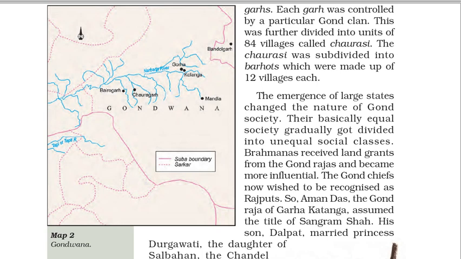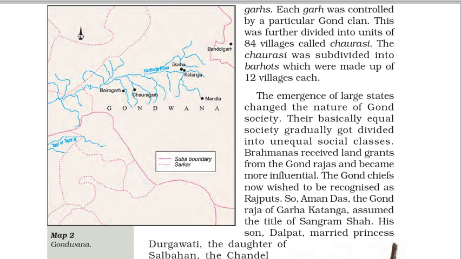Map 2. Gondwana. The emergence of large states changed the nature of Gond society. Their basically equal society gradually got divided into unequal social classes. Brahmanas received land grants from the Gond Rajas and became more influential. The Gond chiefs now wished to be recognized as Rajputs. So Aman Das, the Gond Raja of Garha Katanga, assumed the title of Sangram Shah.